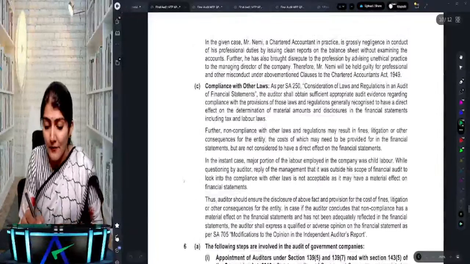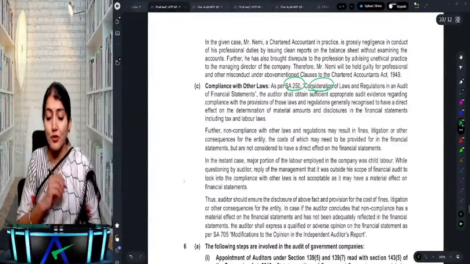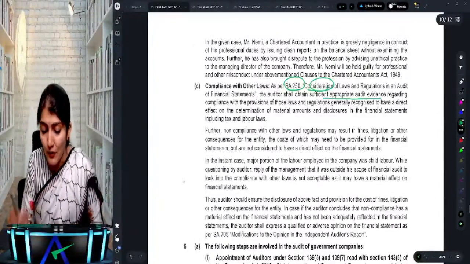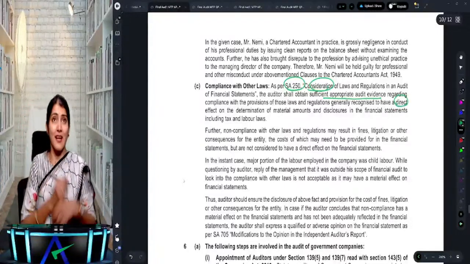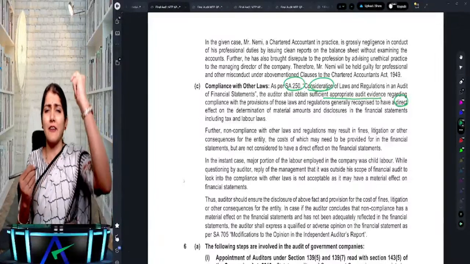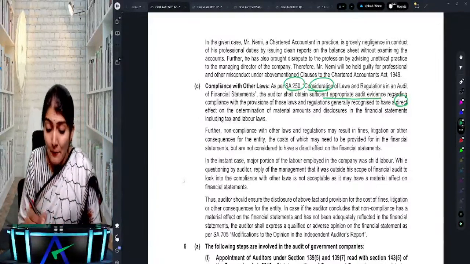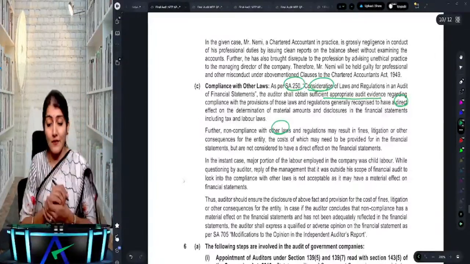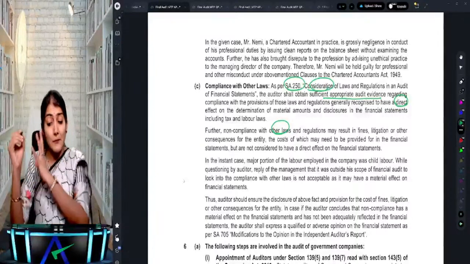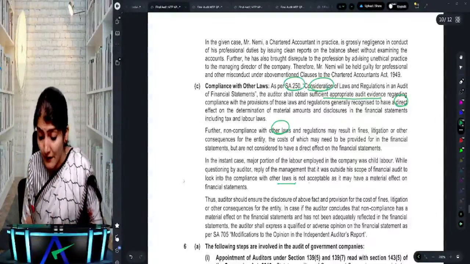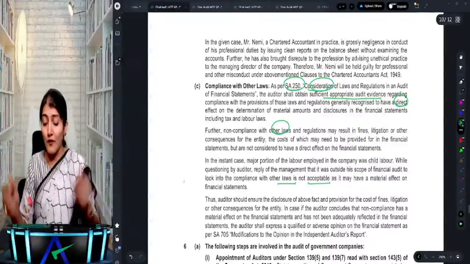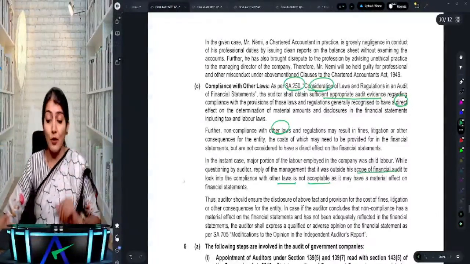Okay, right. So as per SA 250, consideration of laws and regulations, the auditor shall obtain evidence regarding those laws and regulations which have a direct effect, like income tax law, which has a direct effect on the financial statements. But for other laws and regulations, the auditor will perform the specified audit procedures in the given case. And management saying that it is outside the scope of financial audit is not acceptable.